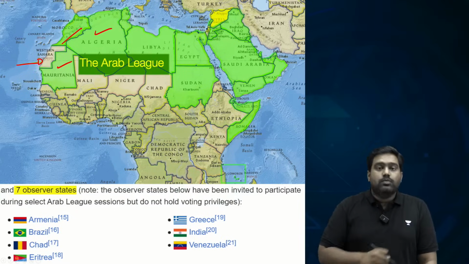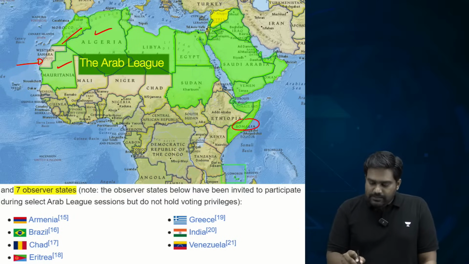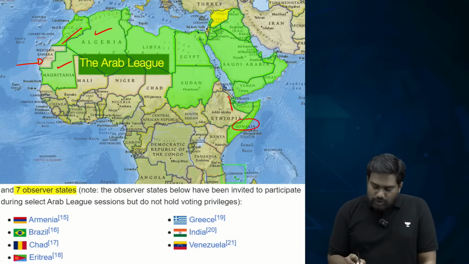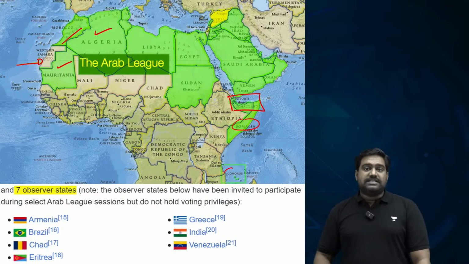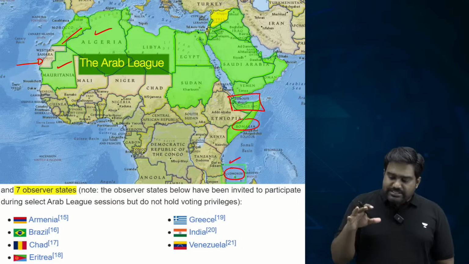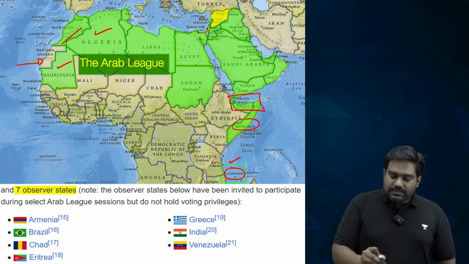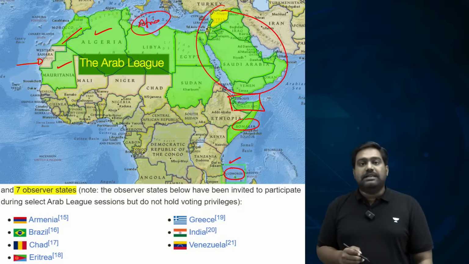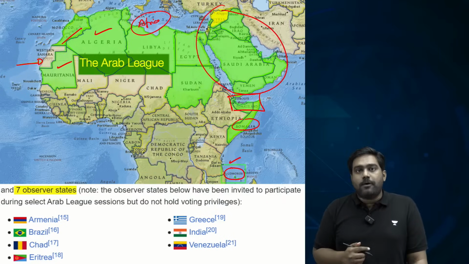You have Morocco, which is also a member. You have East African countries like Somalia, Djibouti. So all these are members. Then you also have Comoros from Western Indian Ocean. So it's not just West Asian powers. There are African countries as well which are members of Arab League. That is why statement 2 is wrong.